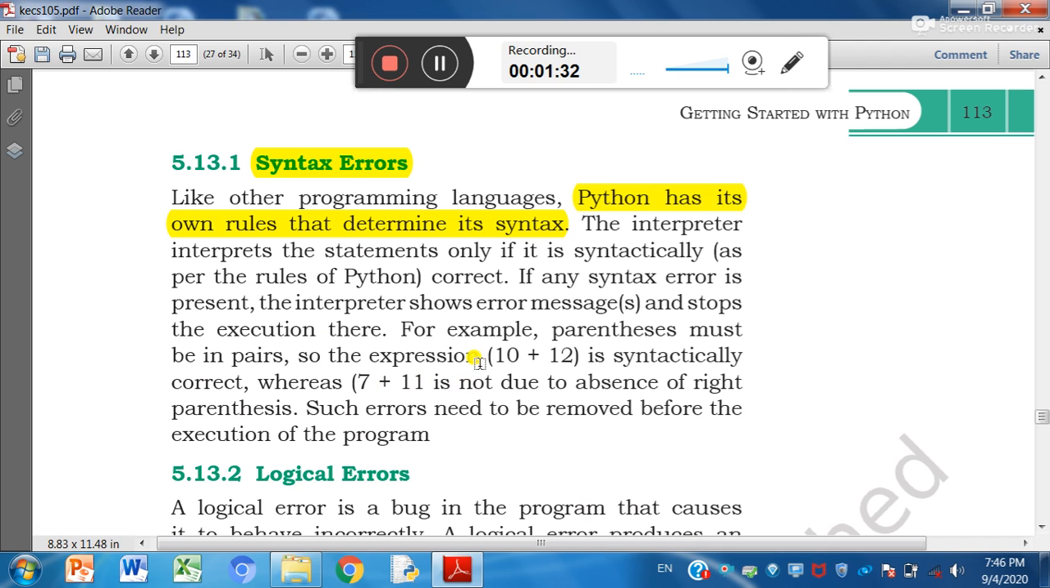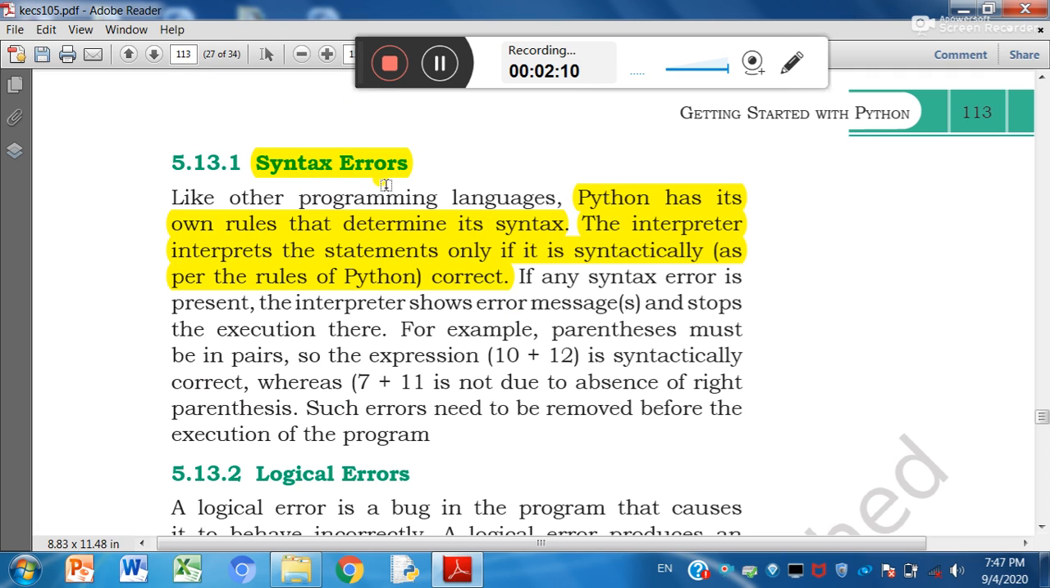For example, these parentheses are necessary. And if we skip any of the closing or opening parenthesis, it will be a syntax error. So such errors need to be removed before execution of the program. Hence, syntax error is an error which is related to syntax, right? Or if we do not follow the syntax, an error will generate, and that error will be known as syntax error.